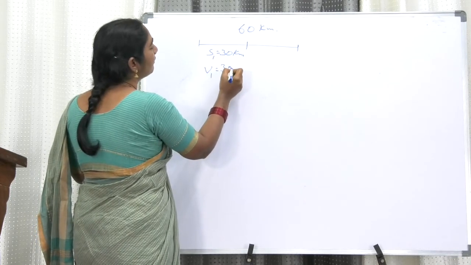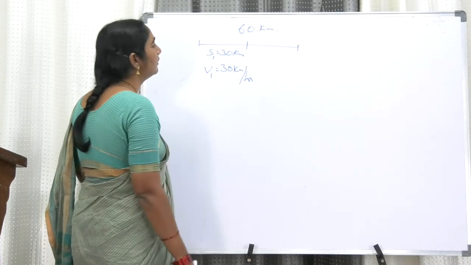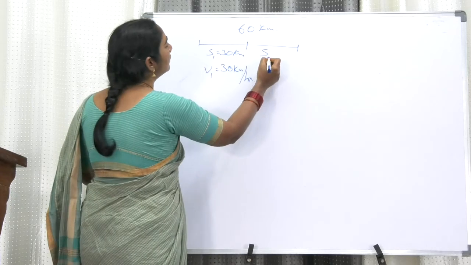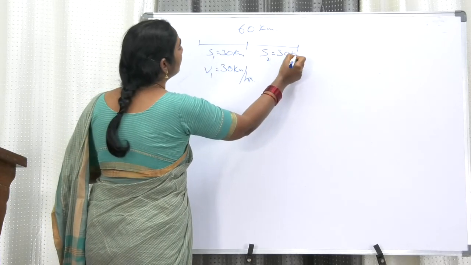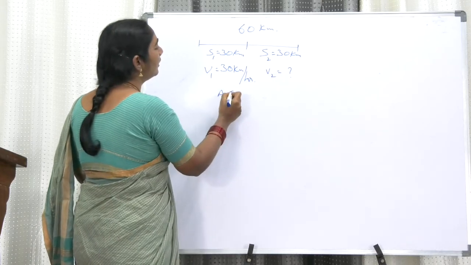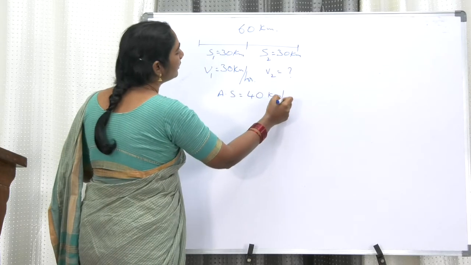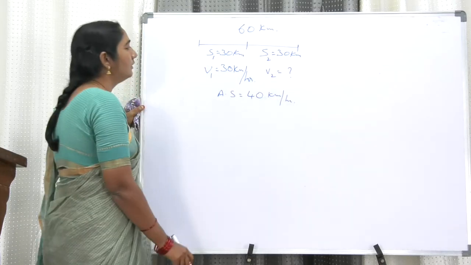How fast must the train travel the next 30 kilometers so as to average 40 km per hour for the entire journey?